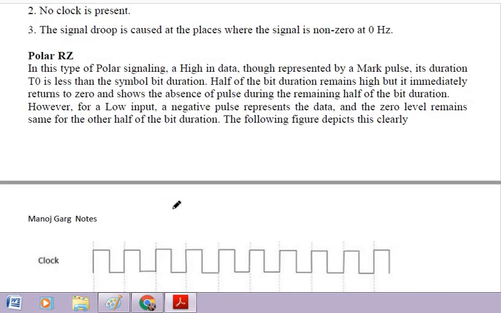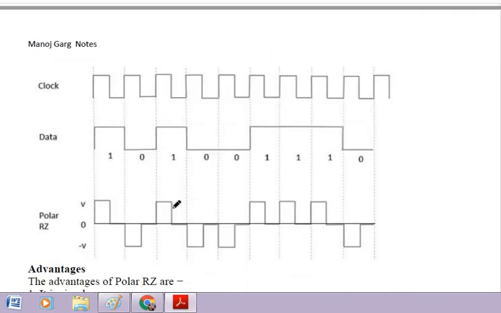Now in the return to 0 format, bit 1 is assigned a positive voltage, but this positive voltage remains high for half bit duration only, and for the next half bit duration it becomes 0.